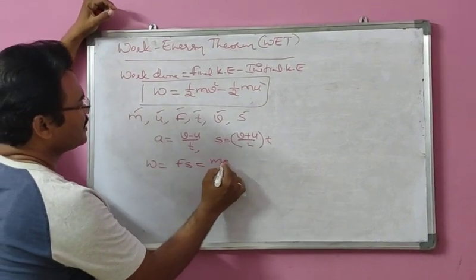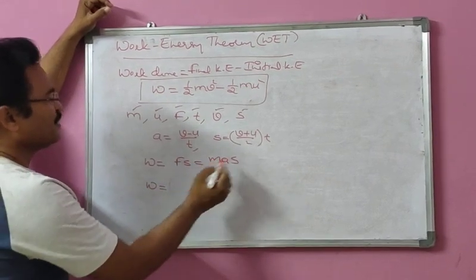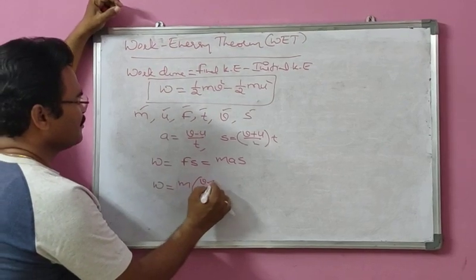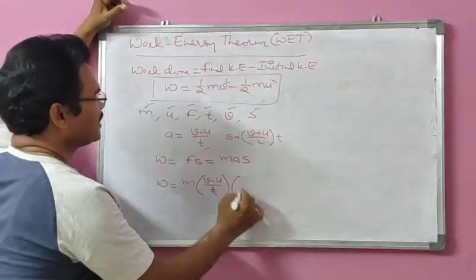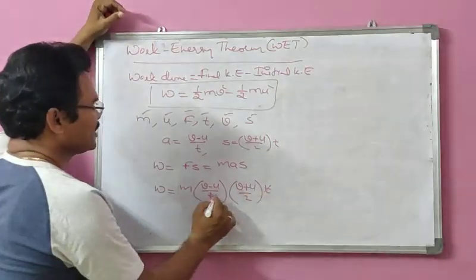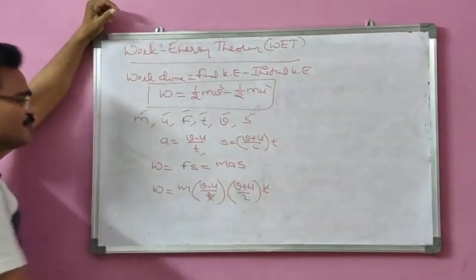Force means we can write ma, right? So W equal to m, a means v minus u by t, and s means v plus u by 2 into t. This t cancels, v minus u into v plus u is v square minus u square.